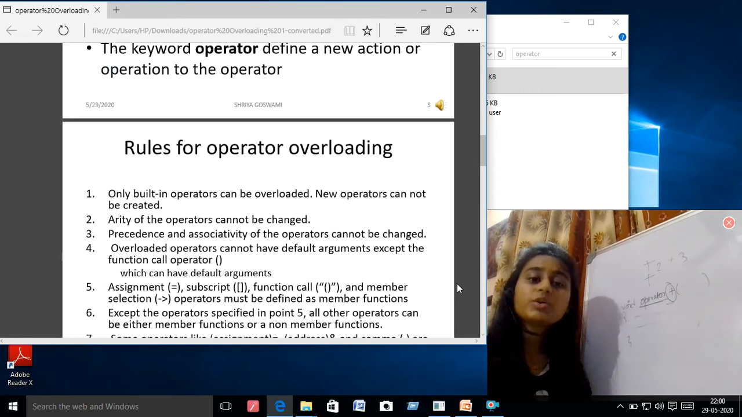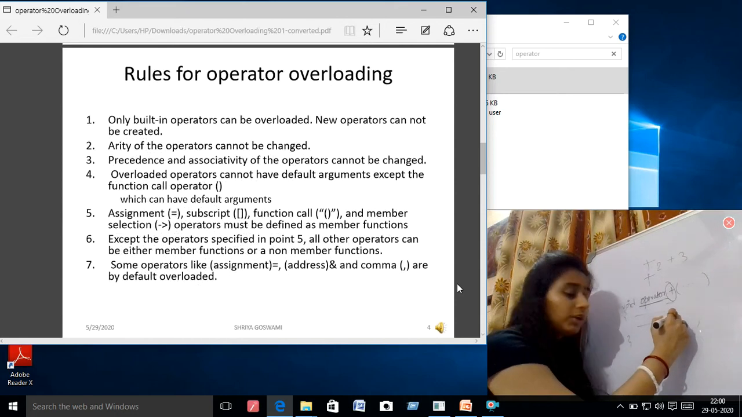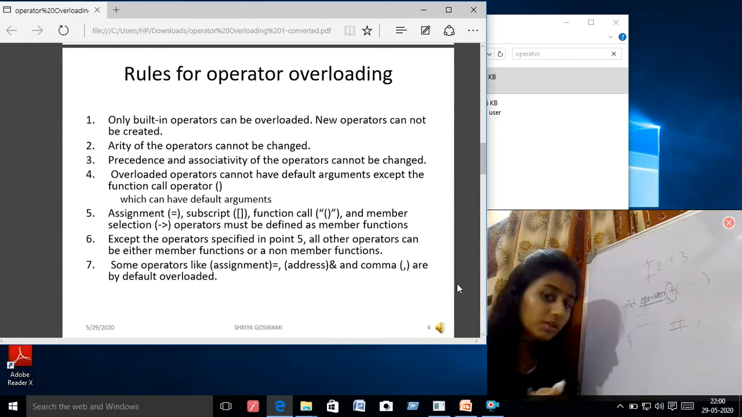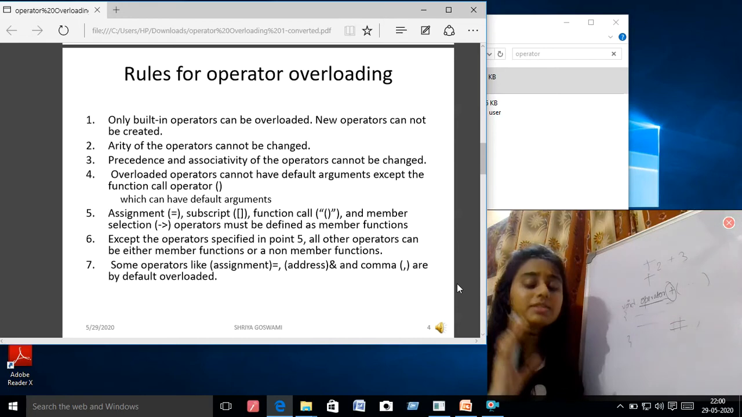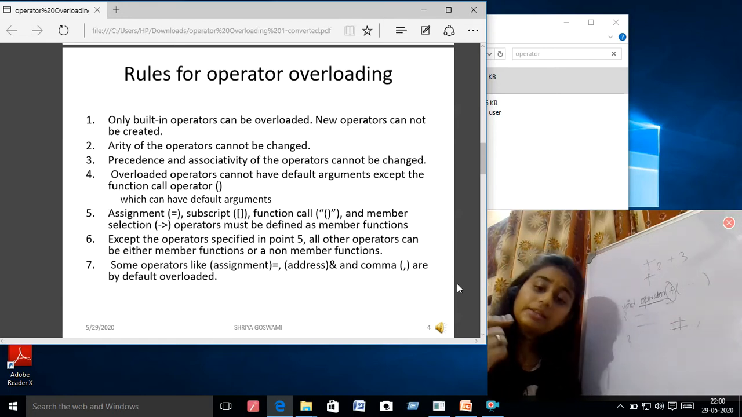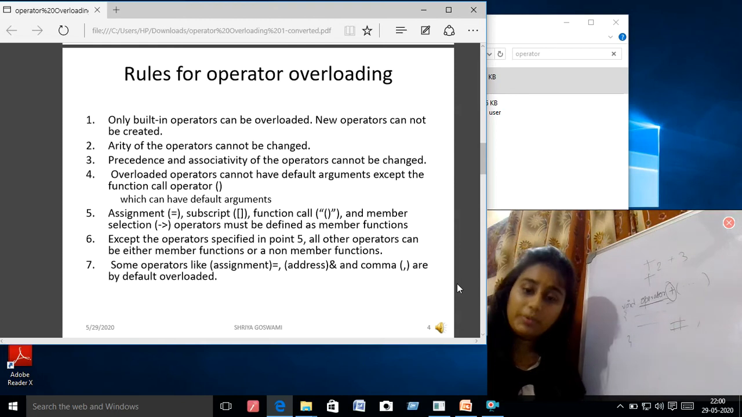So what are the rules of operator overloading? Only built-in operators can be overloaded. New operators cannot be created. Say if you are thinking that you are going to create your own operator, say hash, it's not possible. If it is available, if it is known to the compiler, then you can use it. You can set your own rules, but you cannot create a new operator.